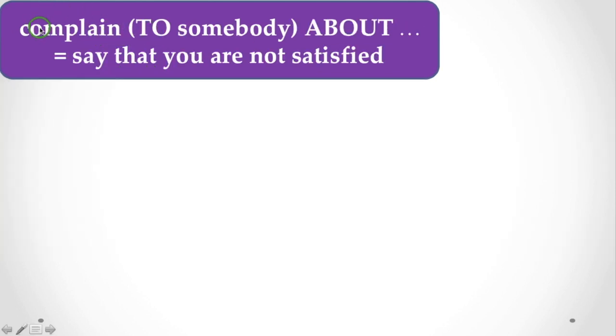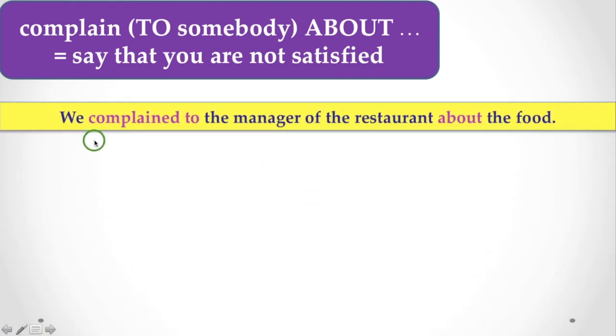Complain, another verb, and with this verb you can use the preposition to when you are complaining to somebody about something, that is, you are not satisfied. Let's see the example. Here, we complained to the manager of the restaurant about the food. Here you find complain to somebody, the manager, and about the food.